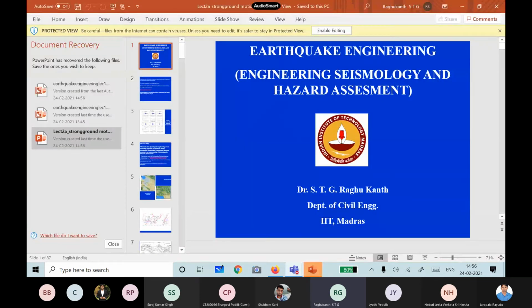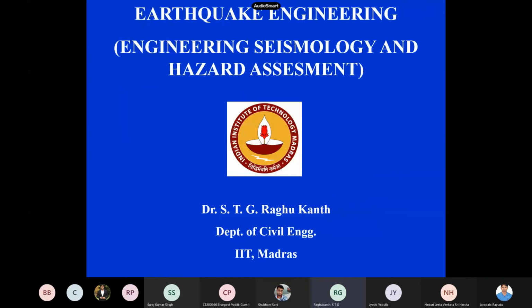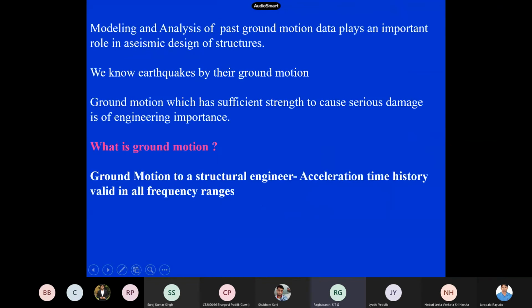Now let us move to this one. The second unit is on the ground motion itself. So this is our second thing. And this is very important for our engineering purposes.